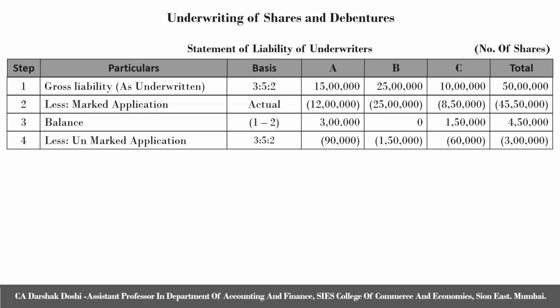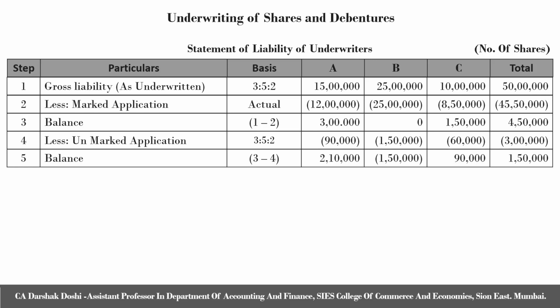Next we find the balance. The balance comes to 2,10,000, negative 1,50,000 and 90,000, which totals up to 1,50,000. In the earlier question, if you see, we never had a negative balance. Here the negative balance in the column of B represents a surplus which is to the credit of B underwriter. An underwriter cannot have a negative balance. An underwriter can have a positive balance, which indicates the number of shares to be subscribed by the underwriter, or it